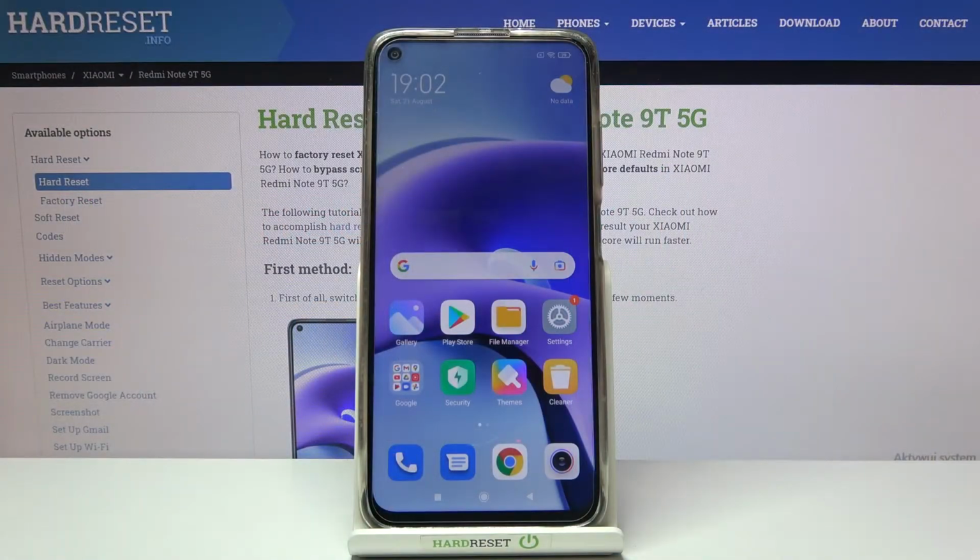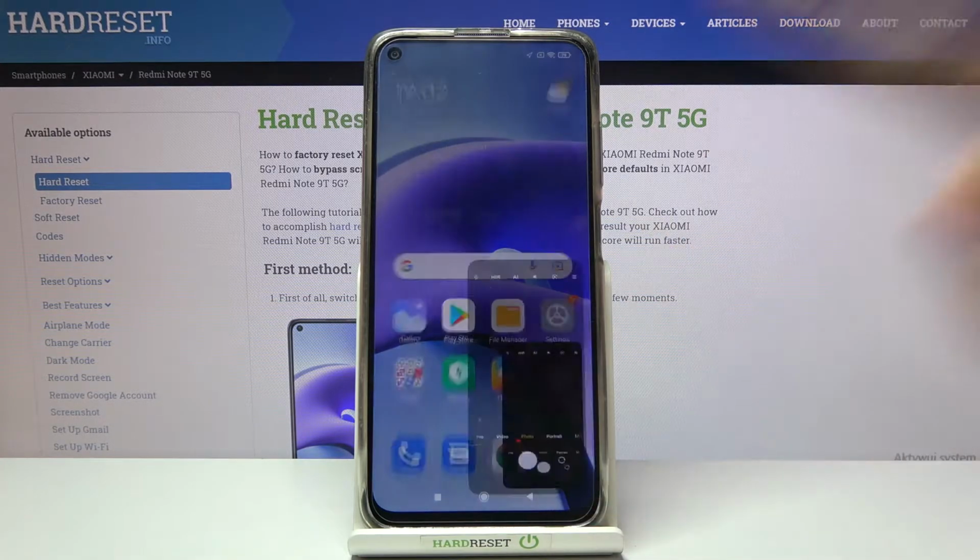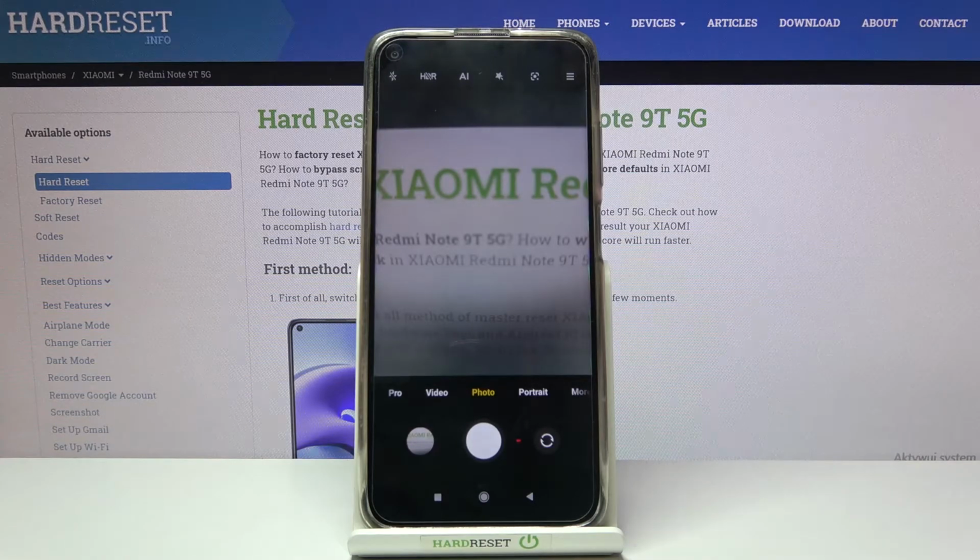Welcome, here I've got Xiaomi Redmi Note 9T and I'm gonna show you how to turn on and off the camera shooter sound at this device. So let's start by tapping on the camera button to open it, and for now we are on standard photo mode. Let me take a picture. As you can hear, the sound is turned on.